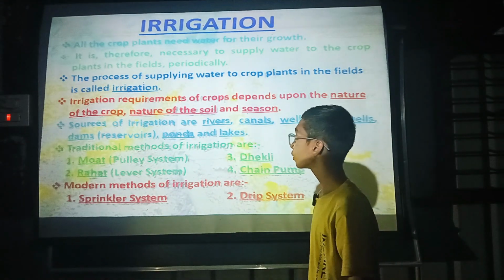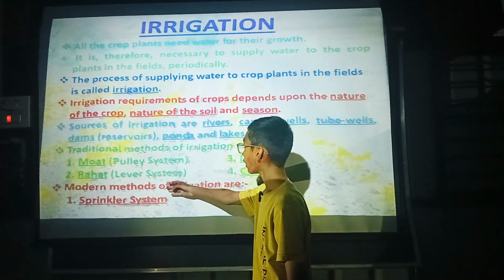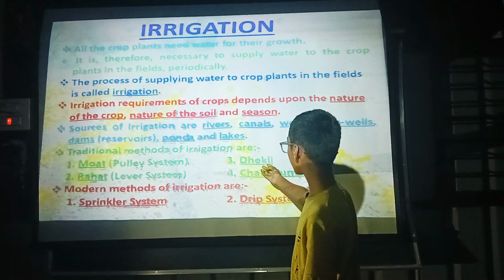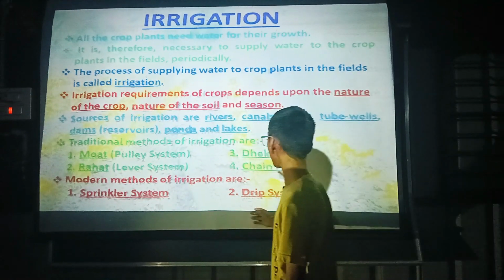Irrigation methods are classified into traditional methods and modern methods. Traditional methods: moat, rahat, dhekli, chain pump. Modern methods: sprinkler system, drip system.